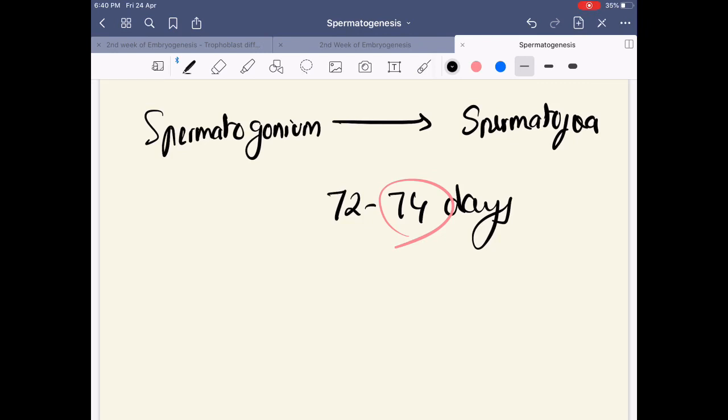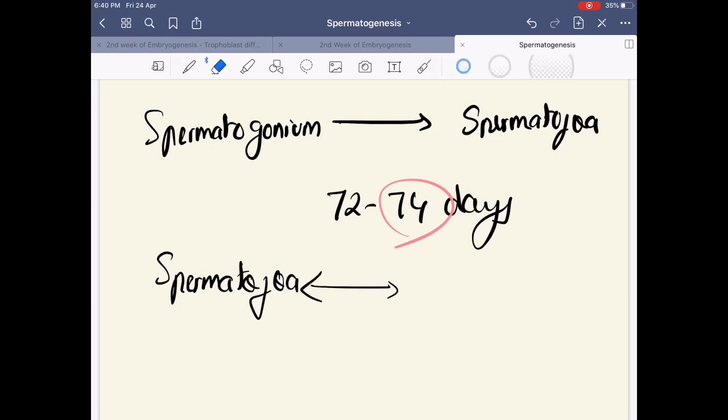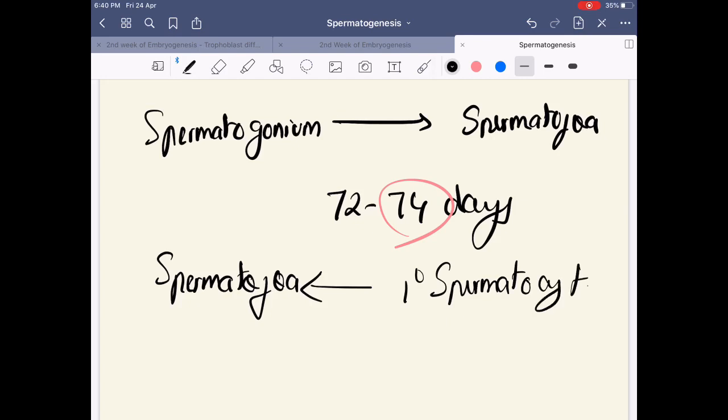Clear? And how many spermatozoa, please listen carefully, how many spermatozoa are formed from a single spermatocyte? What spermatocyte, you should ask me? Primary spermatocyte. So a primary spermatocyte gives rise to how many spermatozoa?